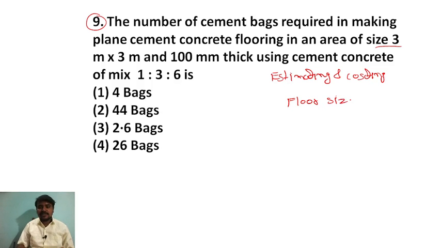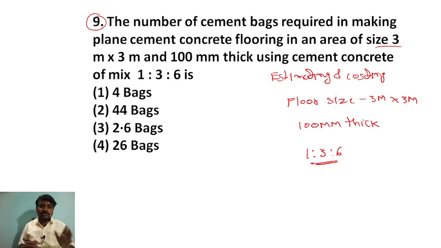Okay. So the floor size is what? 3 meter into 3 meter, 100 mm thick, using cement concrete mix that is 1:3:6. Okay, so 1:3:6. So what are they asking? They are asking the number of cement bags.